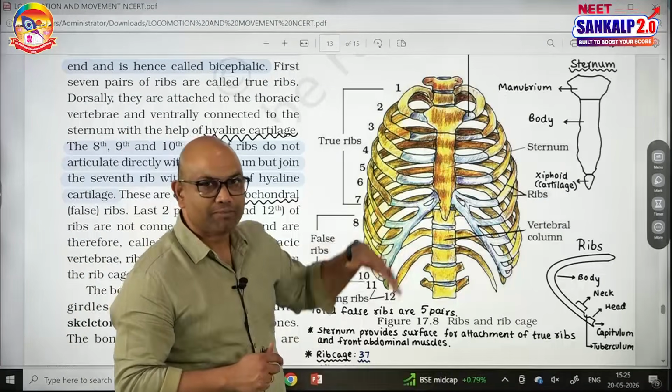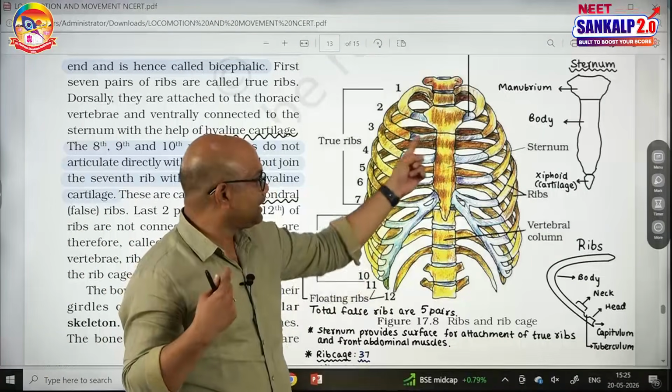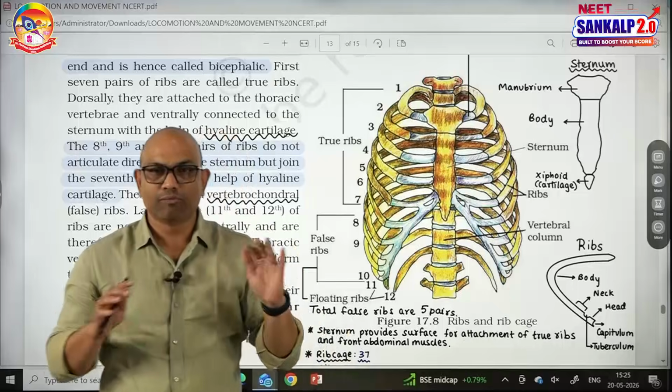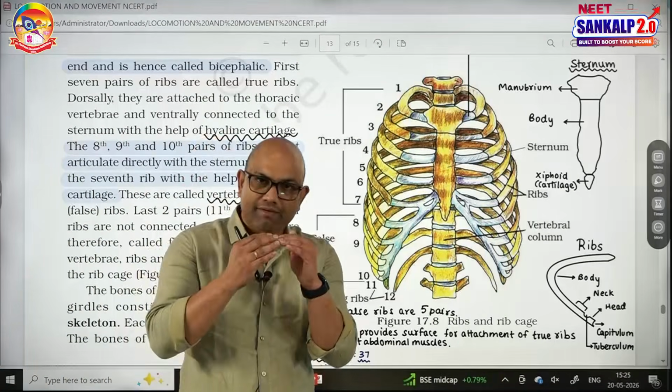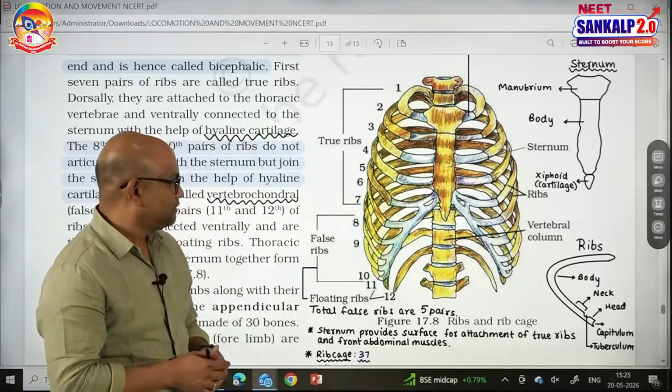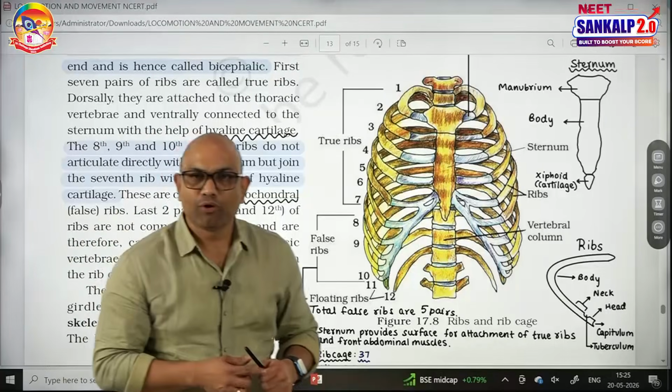Next, we can classify the ribs into true ribs and false ribs. First 7 pairs of ribs are called true ribs. Back side they attach to vertebra, front side they attach to sternum. They are called vertebrosternal ribs. Next 5 pairs are false ribs, but we can divide the false ribs into 2 categories. After 7, the 8th, 9th, 10th are called vertebrochondral ribs.